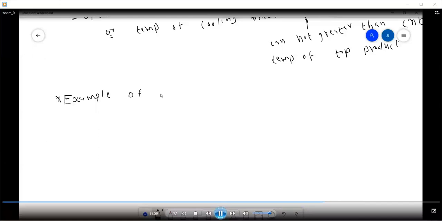Example of selection of an operating pressure. For example, let's see the first example.